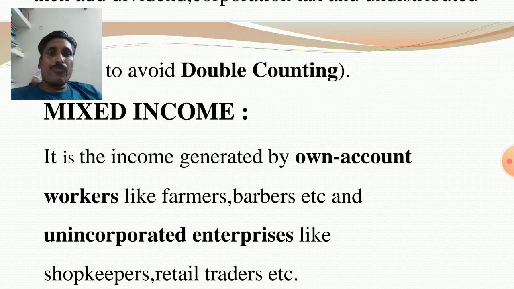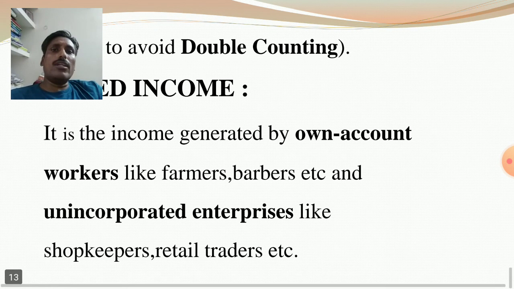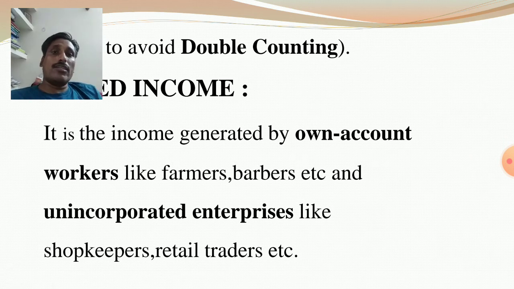Similarly, in case of barbers, in a saloon the family members are the hair cutters. Then the income is a mixed one. So there is no need to separate it into paid salary or paid wages. Clear? In case of incorporated enterprises, the corporate sector hires workers from outside, which means definitely the owner pays salary or wages.